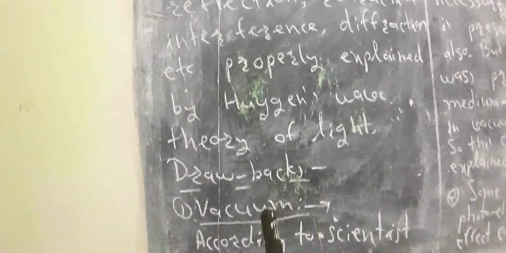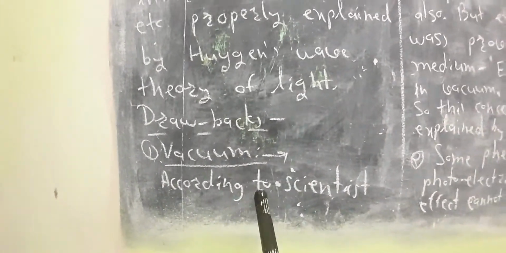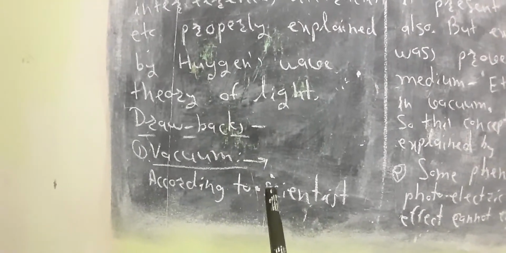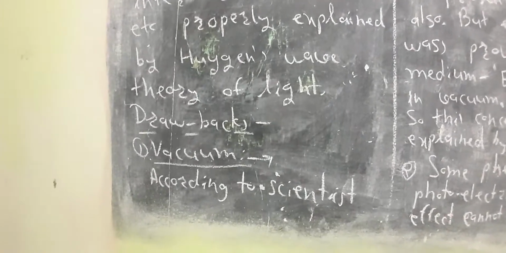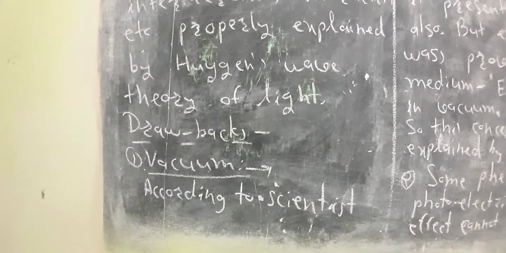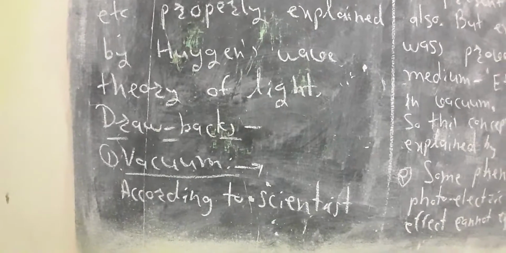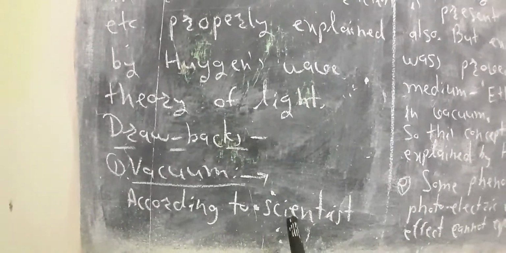Let us say drawbacks. Even though, there are some drawbacks, weak points, limitations, wrong points about this theory. Let us see one by one what the drawbacks of this theory are. First, an important concept about vacuum. According to scientist Huygens,